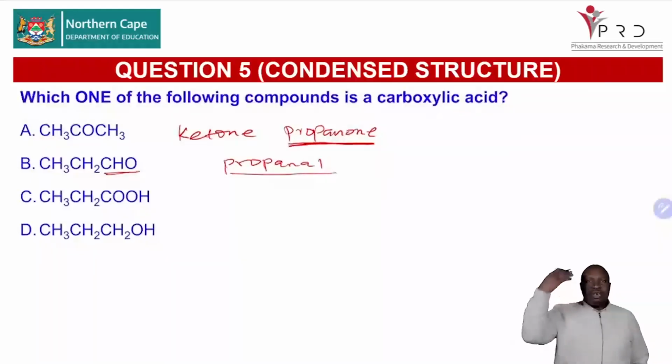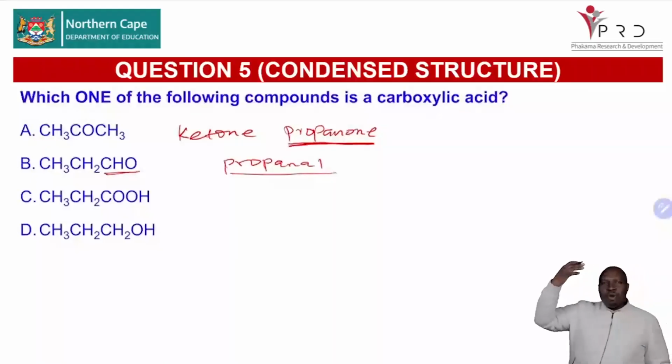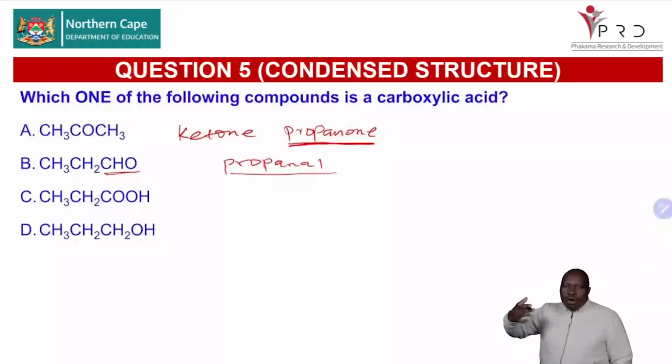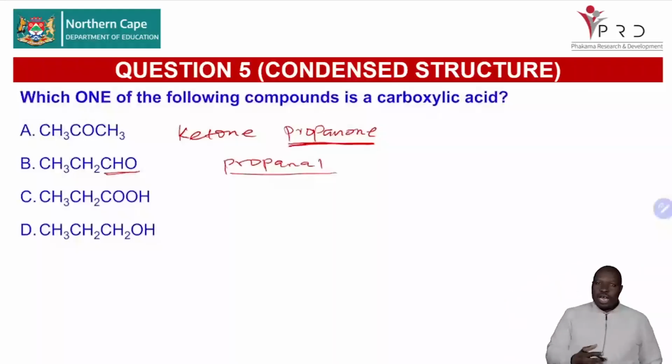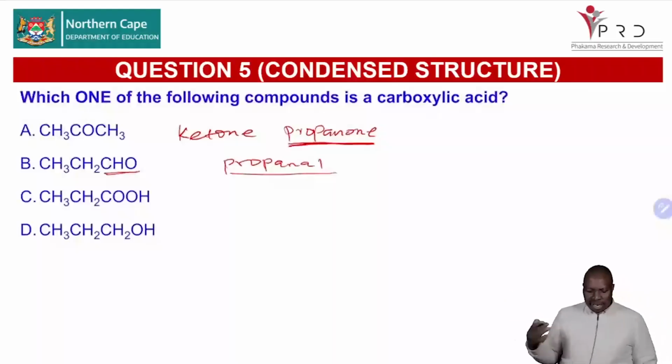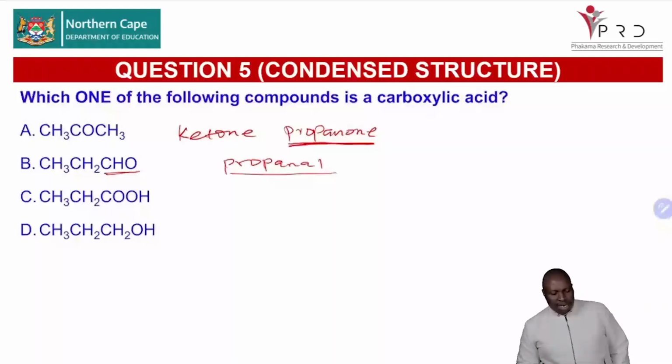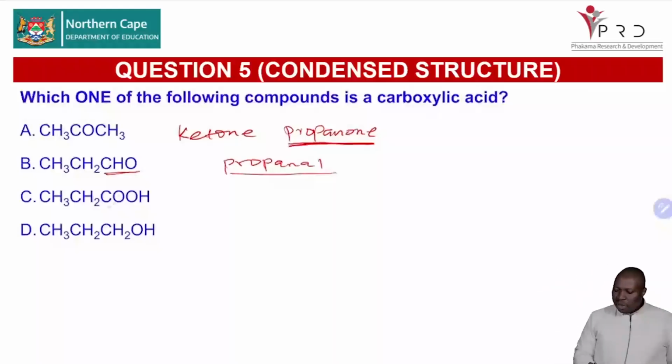So it's important that you understand all the formulas. Remember, we started with the general formula, the molecular formula, and then the structural formula and the condensed. This one is the condensed structural formula, so it's important that you are able to see that. And then the group there, the C double bond OH.